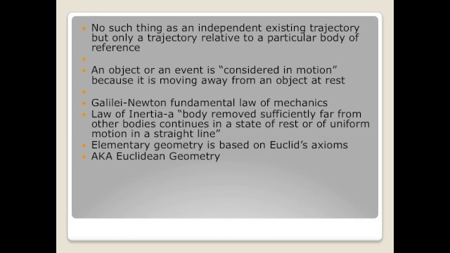Einstein declared that there is no such thing as an existing trajectory, but only a trajectory relative to a particular body of reference. Now let's consider this. An object or an event is considered in motion because it is moving away from an object at rest. Let's imagine a train is moving from the perspective of someone standing on the platform. But if someone is standing inside the train, the space outside of the train is in motion.